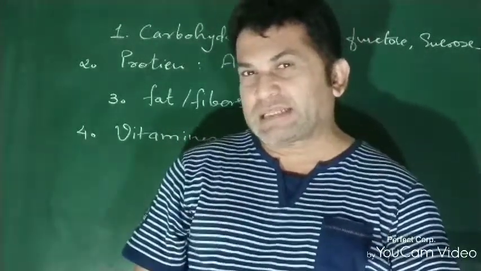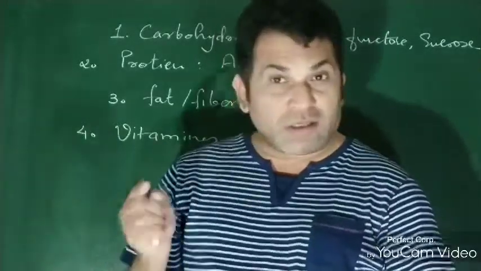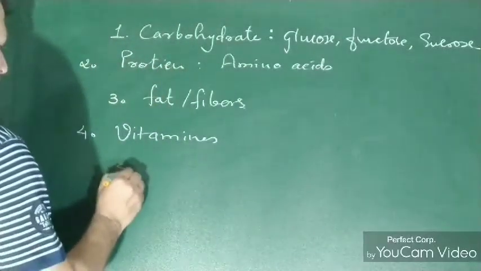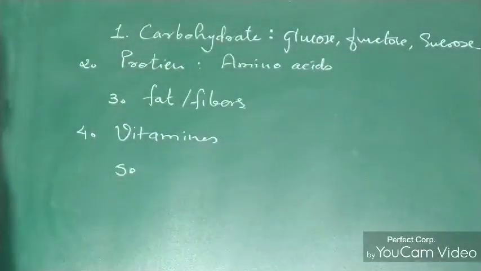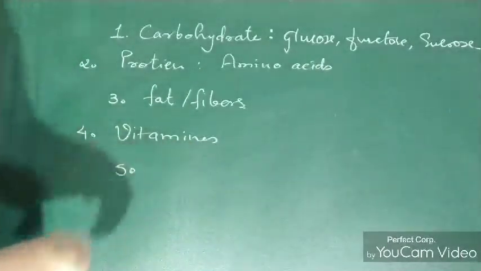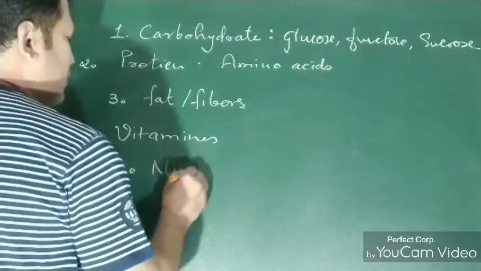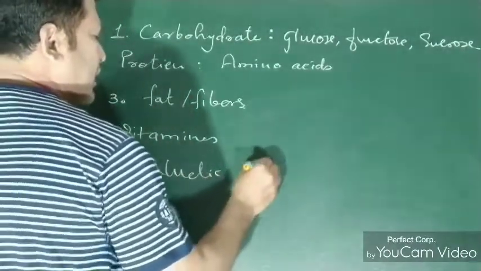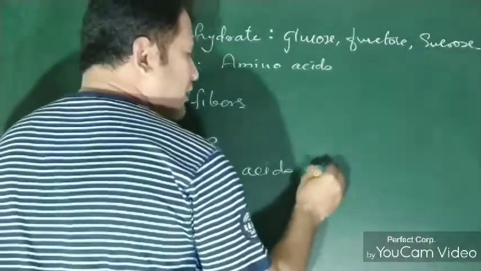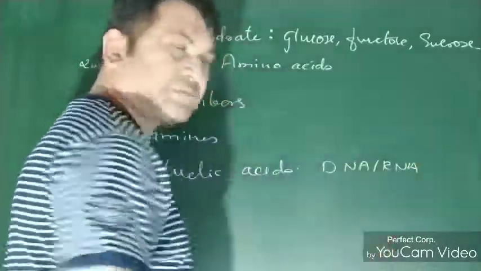Our characteristics are passing by something, and that is the thing we are going to talk about here. And dear students, that thing is number 5, and that is nothing but the DNA, RNA. Actually, we will write it as nucleic acids, and in nucleic acids we are going to talk about DNA, RNA, etc.